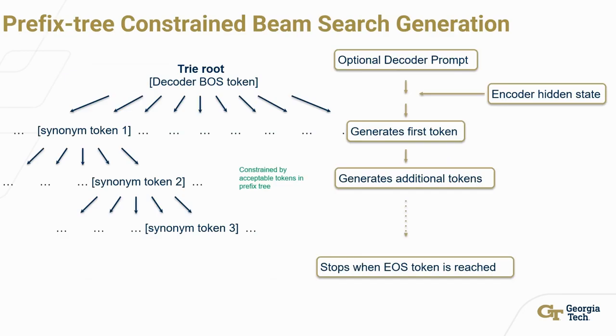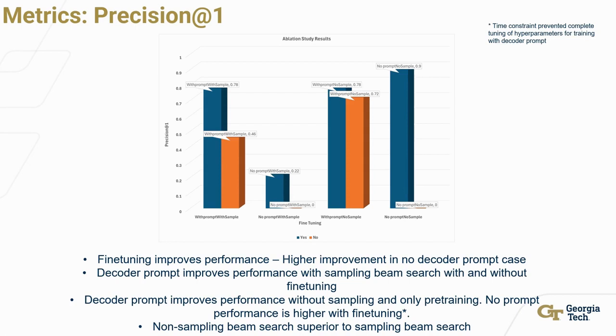We now focus our attention on the prefix tree constrained beam search, as it is key to ensure that the model does not hallucinate. At the back end is the trie data structure that ensures that each token is followed by only acceptable tokens, so that the resultant word is part of the UMLS knowledge base. This prefix tree constraint is applied during the generation process using beam search, so that each generated token has to meet the constraint created by this prefix tree, and that ensures that the output is always part of the UMLS knowledge base. If we now use that generated output and compare it with the ground truth label, we get the precision metric, and that is used to test the different hypotheses.